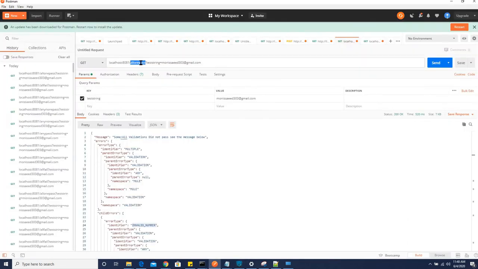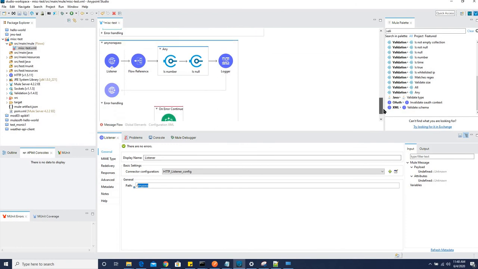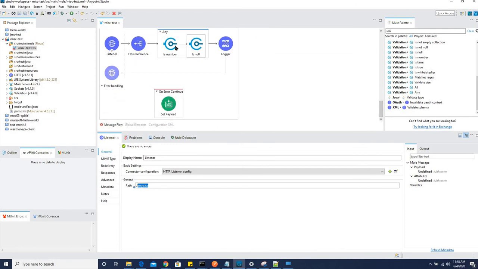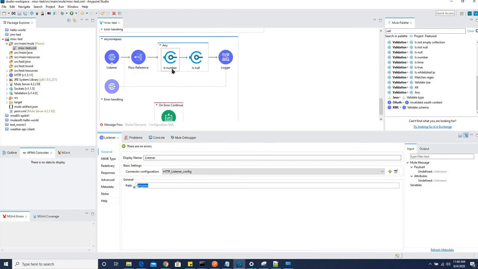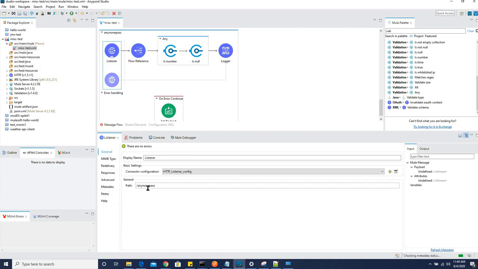I just change the URL and see what happens. So it said any or all validations passed. So it worked. And now the last one, because any of those passed, it never threw any error. Okay, and now we have none of them passing because it is neither a number nor a null. So let us see, yeah, we have any none pass here.